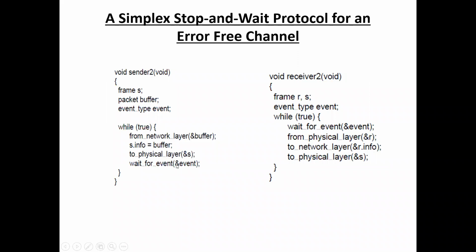That is the difference. The sender takes the packet from the network layer, copies that packet into a frame at the data link layer, and sends that data to the physical layer, and waits for the acknowledgement from the receiver.